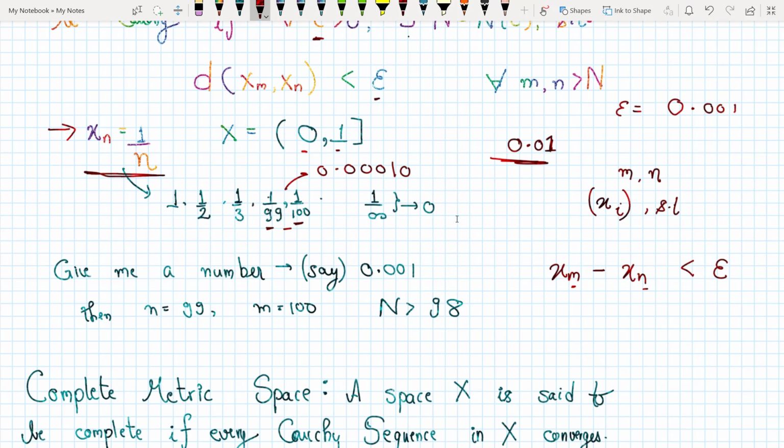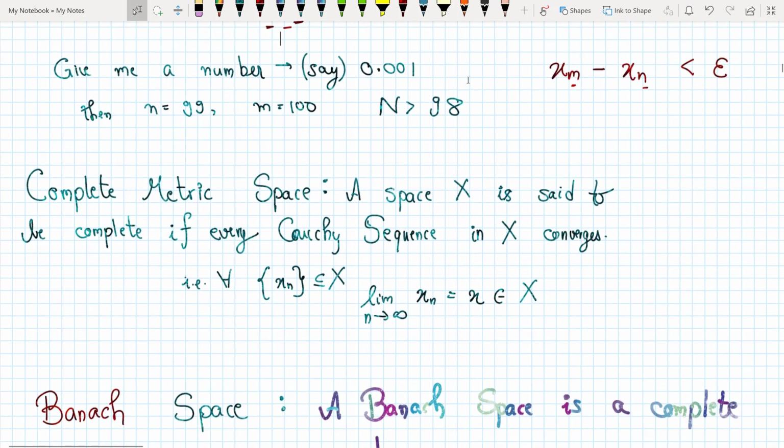Now, the next idea that I want to talk about is a complete metric space. So, if I have any metric space, or say any norm space, and if every Cauchy sequence in my space converges, then this space is said to be a complete metric space or a complete norm space.